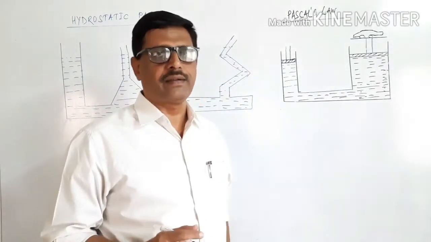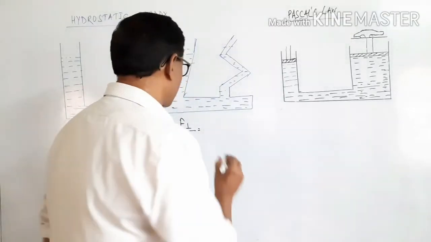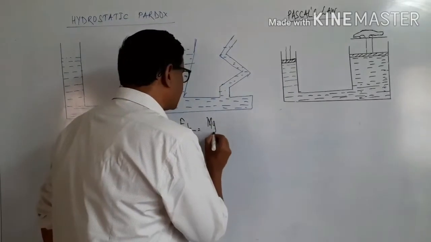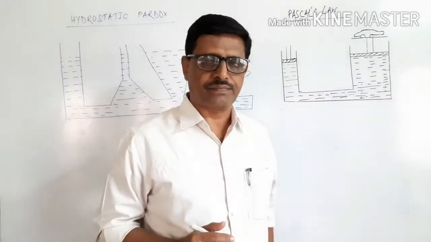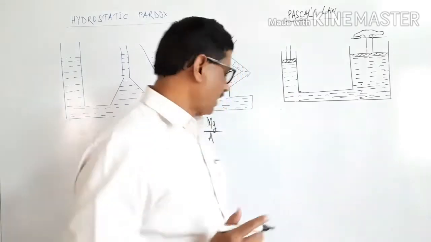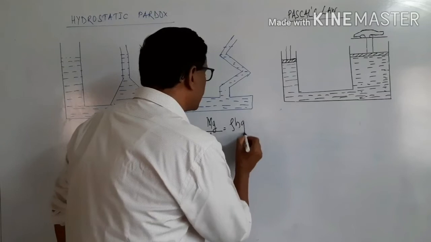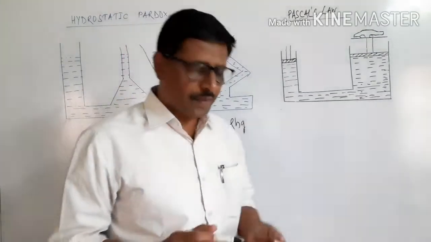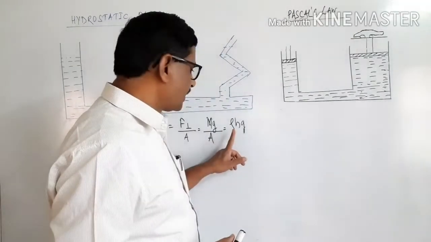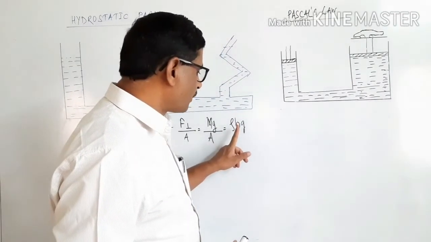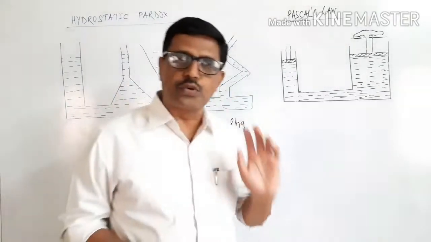For a liquid, this pressure is the weight of the liquid applied on the surface divided by the area. And this comes out to be equal to rho g h. The pressure exerted by the liquid is equal to the density into the depth of the liquid column from the surface and acceleration due to gravity.